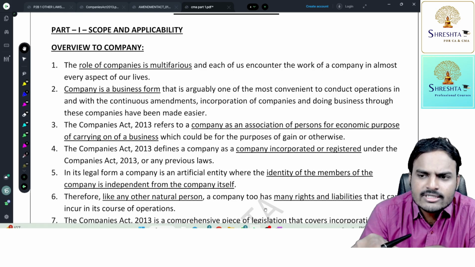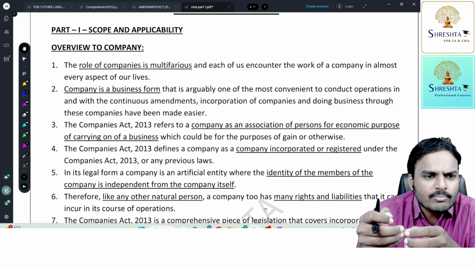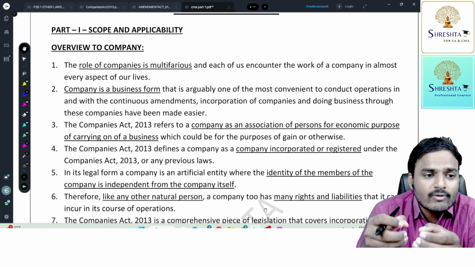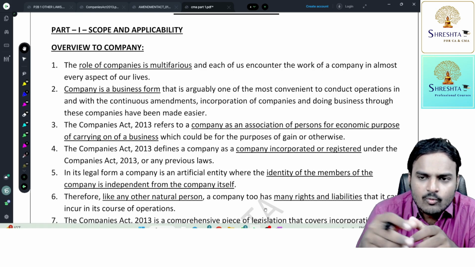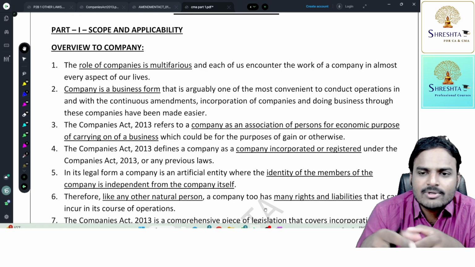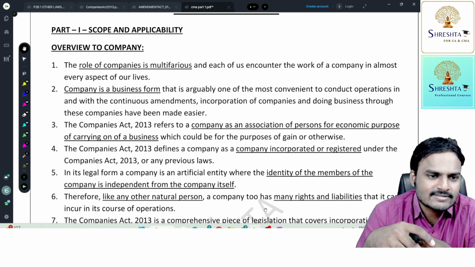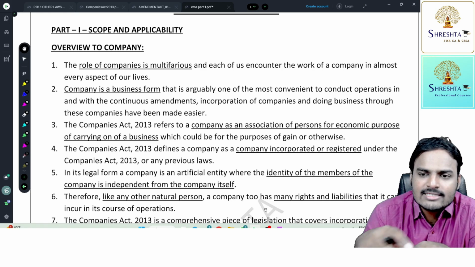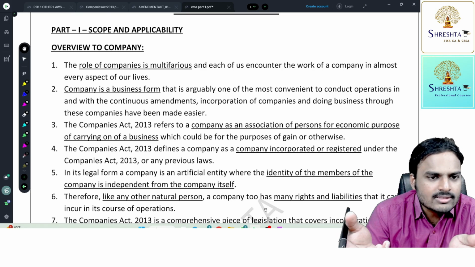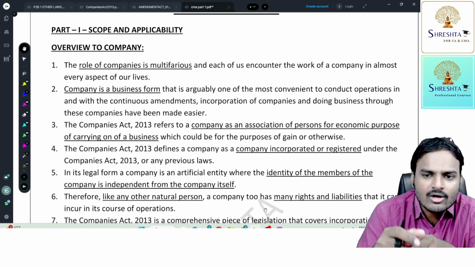Amendments are continuous in nature, and you can carry on business operations in a convenient manner because owners are not required to work in the company. Whenever the company requires funds, they are going to come and invest the funds. And who is doing the business? Skilled people named directors. So they are going to manage the funds, they are going to carry on business operations. Definitely it is the most convenient form of organization.